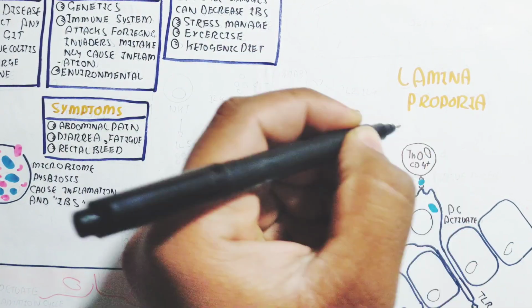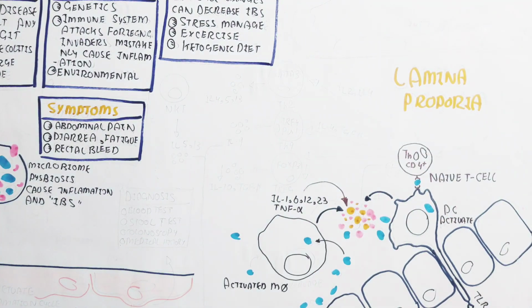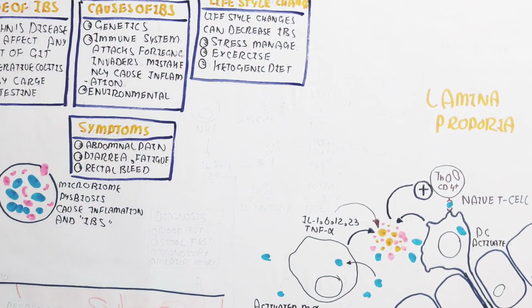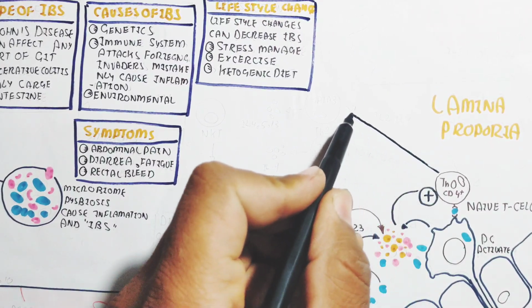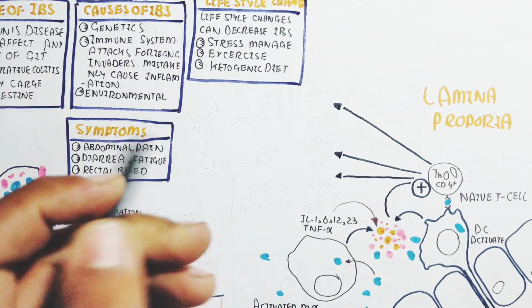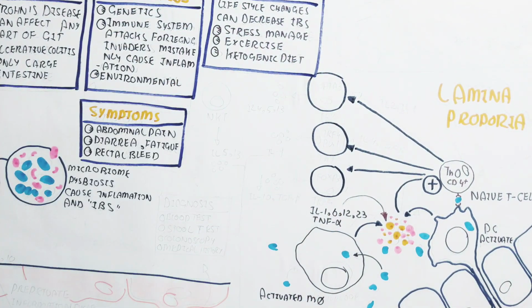These inflammatory cytokines recruit the T helper 0, the CD4 plus naive T cell. This naive T cell will activate and proliferate into three types of cells: the T helper 2, T helper 4, and T regulatory cell.